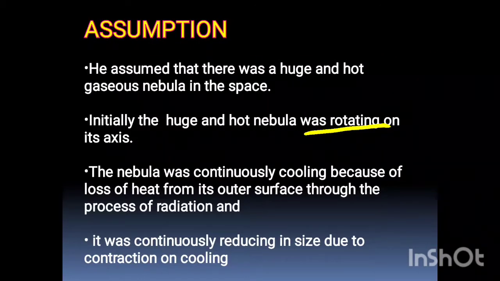Through which process are they losing the heat? That is the radiation process. The size continuously reduced due to contraction from cooling. So what he had assumed was that there was an initial huge and hot gaseous nebula, spinning on its own axis. This nebula cooled down due to the laws of heat through the radiation process, and it continued, and through losing the heat, the size of the nebula started reducing.